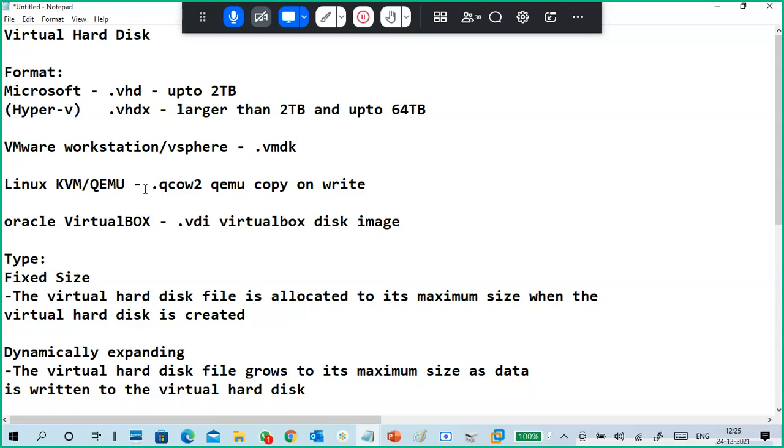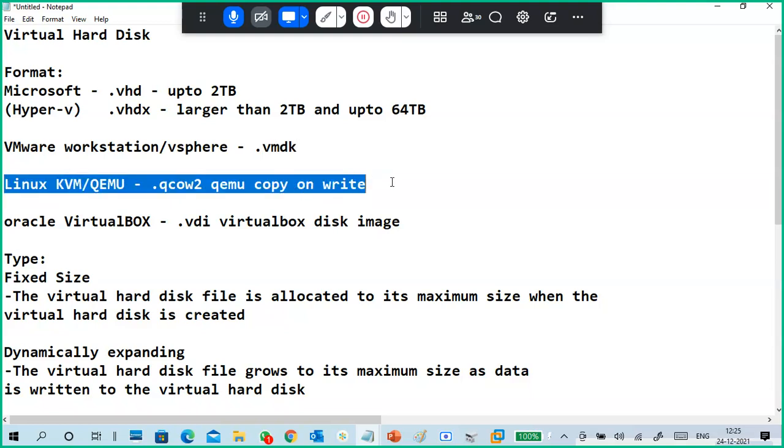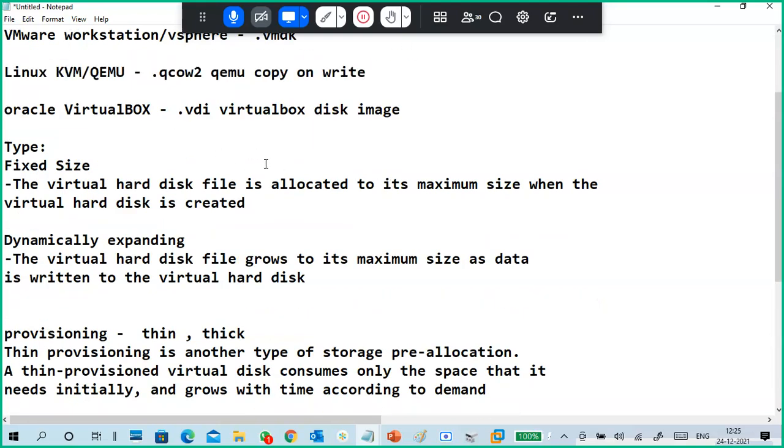If you have a Linux machine and you create a virtual machine on it, that machine's disk format is QCOW2. Oracle VirtualBox uses .vdi, VirtualBox images, and it supports different types of virtual disks too.